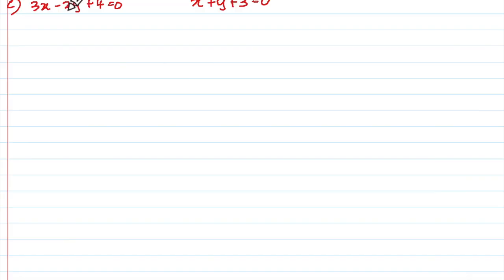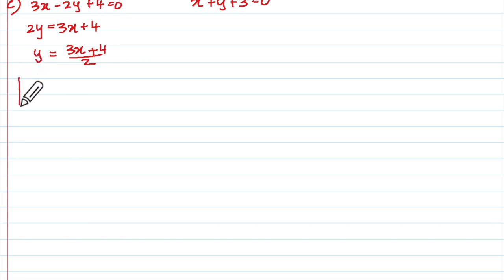What do we have to write? Take 2y that side. So 2y went that side, it became positive, correct? Write equal to, and 3x and plus 4 are this side only. So what is the value of y? 3x plus 4 upon 2.